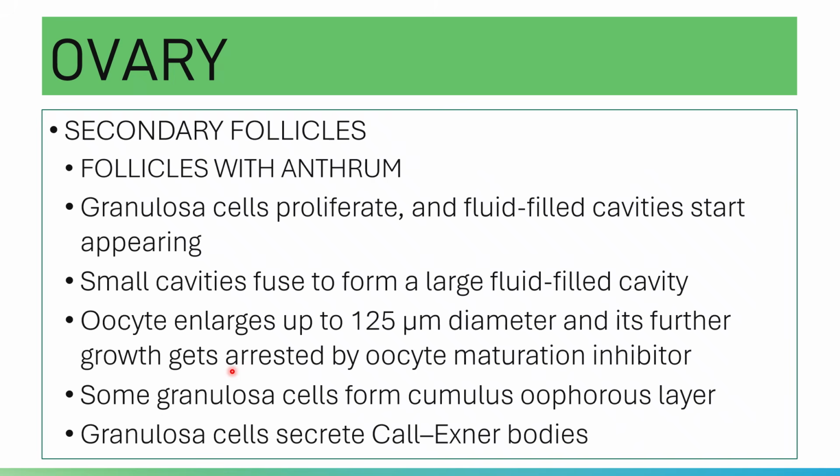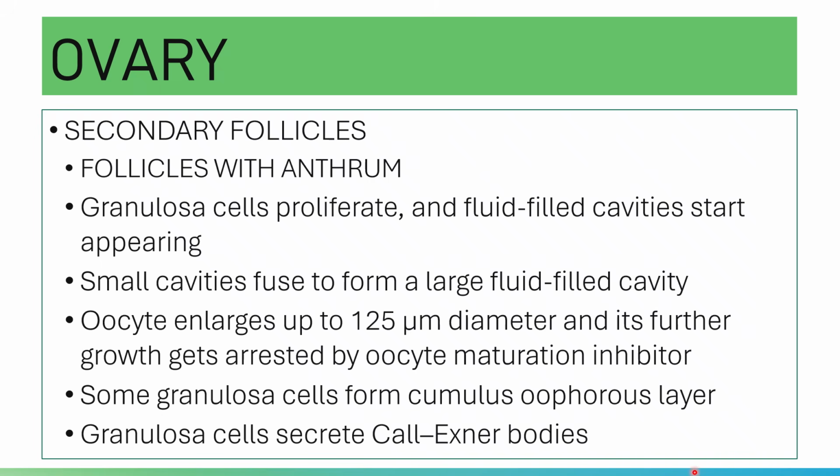On the appearance of your antrum, some granulosa cells will form the cumulus oophorus layer, and it will surround the oocyte. In the future, this cumulus oophorus layer will become your corona radiata cells.